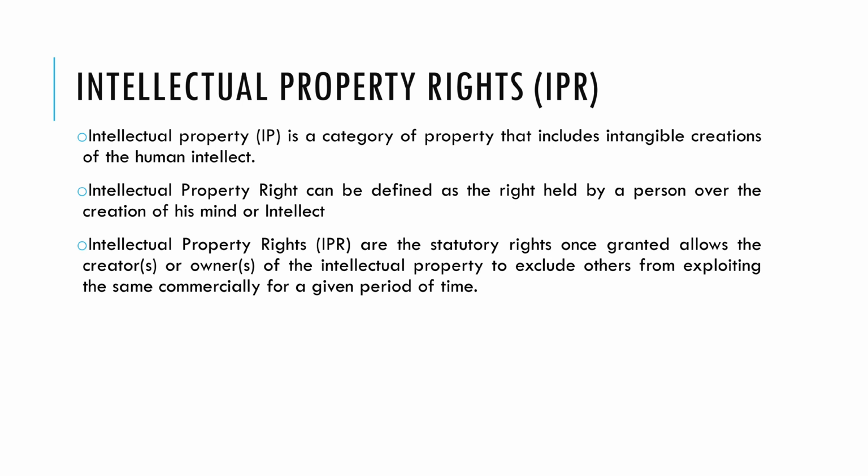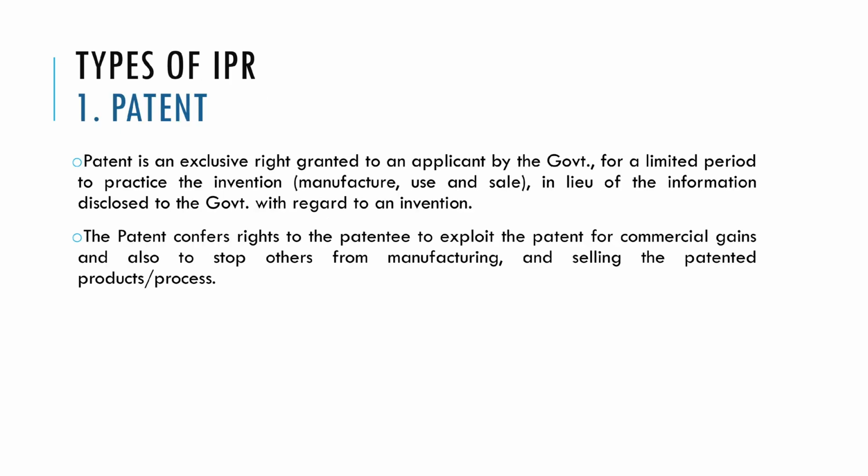Intellectual property rights. Intellectual property rights is a category of property that includes intangible creations of human intellect. Intellectual property right can be defined as the right held by a person over a creation of his mind or intellect. Types of IPR. One, patent. Patent is an exclusive right granted to an applicant by the government for a limited period to practice the invention in lieu of the information disclosed to the government with regard to the invention.